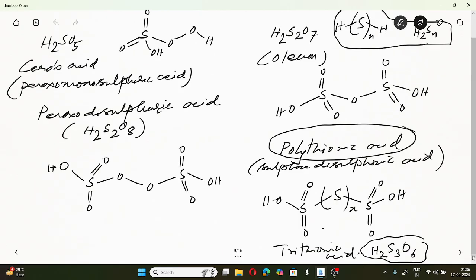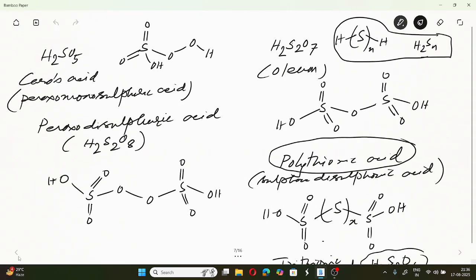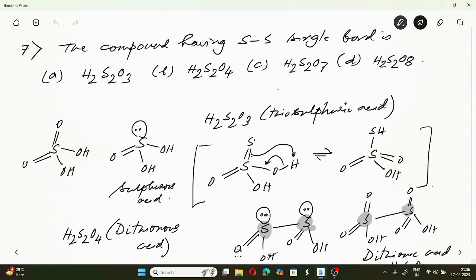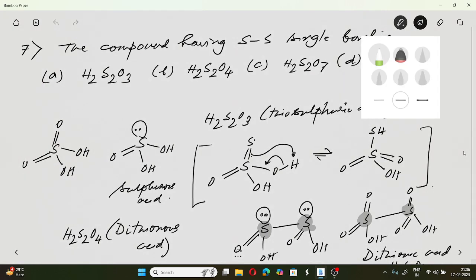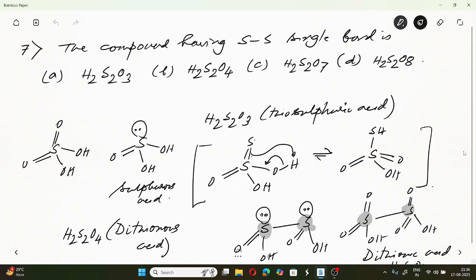Okay. So let us come to this question. The compound having SS single bond. See, although for the compound having SS single bond we would expect this one, look, H2S2O4, H2S2O3 does have an SS single bond, but it keeps shifting between two structures; both the structures are stable.